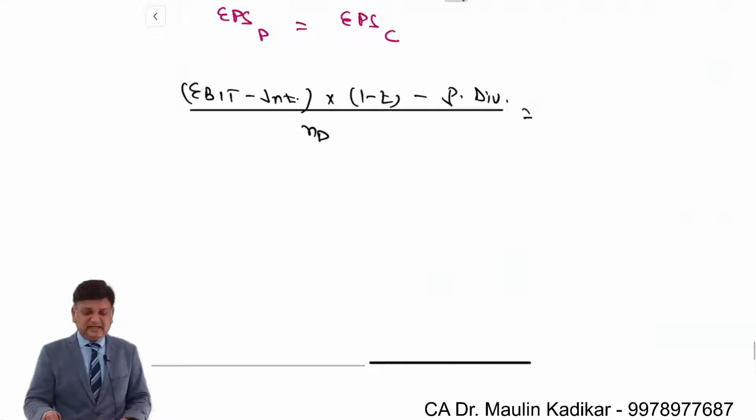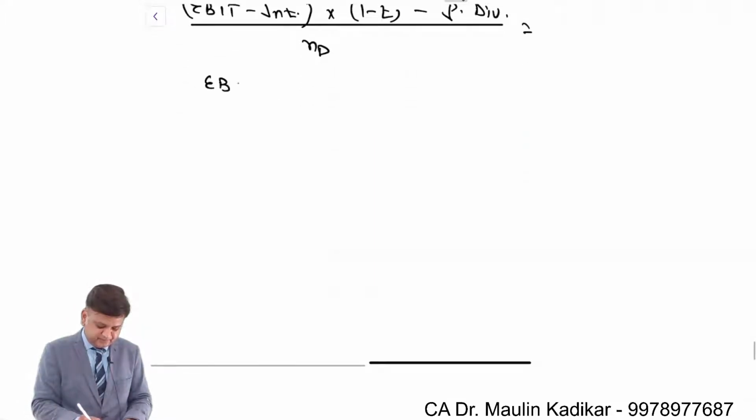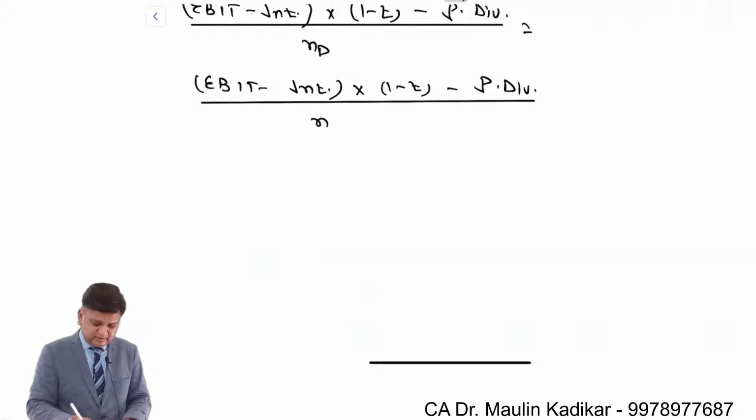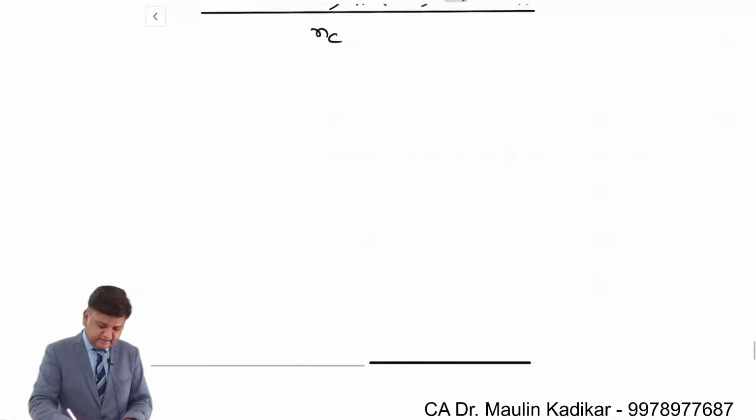See, every time I am writing the formula, and I request all of you also to write the formula and then do the answer. Do not start doing the answer directly. Writing the formulas multiple times will help us to remember the formula. Now we assign again x variable to EBIT.